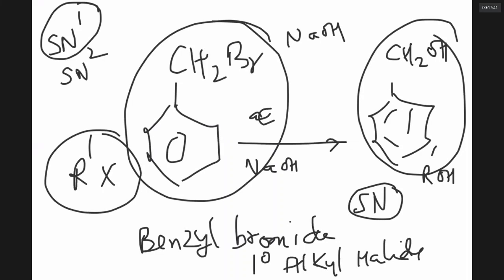Because it is having a bulk and a more negative charge at the phenyl ring on one side, Br minus on the other side. The OH minus incoming nucleophile cannot attack from either side. Therefore, the first step is formation of carbocation. And moreover, once carbocation forms, it is stabilized by 5 resonance canonical forms. So definitely benzyl bromide is SN1, no doubt in that.